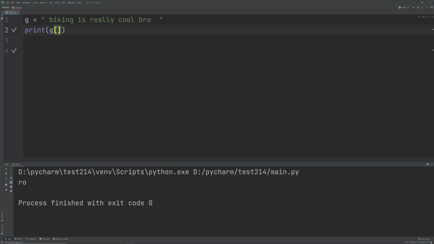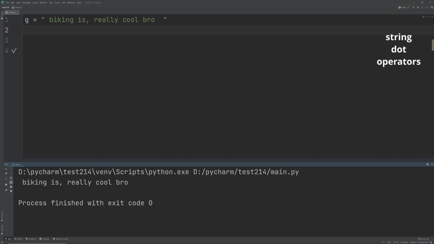Suppose we want to get the string characters but in reverse. So for reverse we use the minus character. Suppose the end is like minus 10. So we're going to do minus 10. We want to go in reverse from the minus 10 character to the minus 2 character. Then let's run it. So this is the cool bro, but it's reversed.